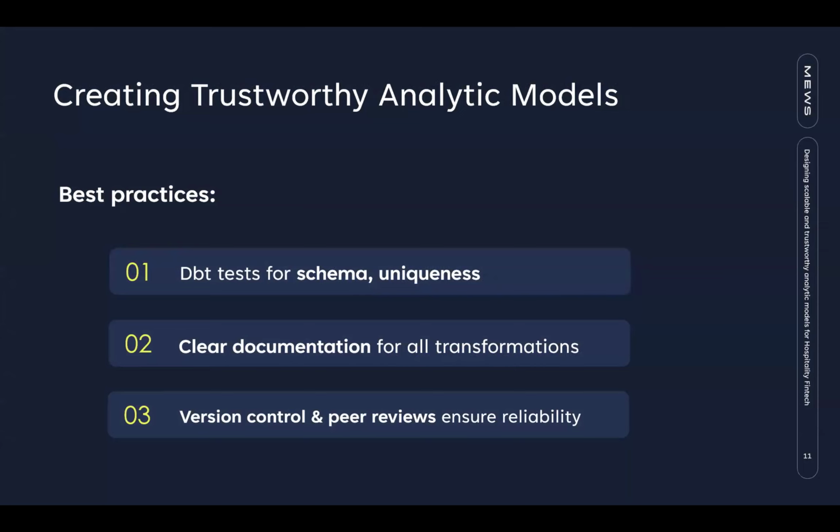Some other best practices for DBT would be DBT testing, like for schema and uniqueness. For example, in this high revenue feature that I was commenting, suddenly we saw that our DBT tests started to fail, and it was because we started to have duplicated transaction IDs. This is a very big problem because this means the volume is being doubled.